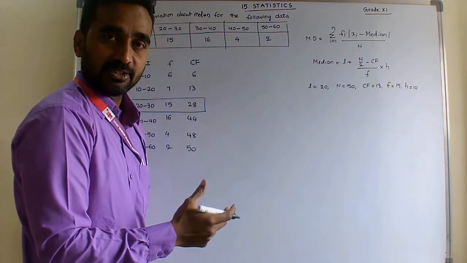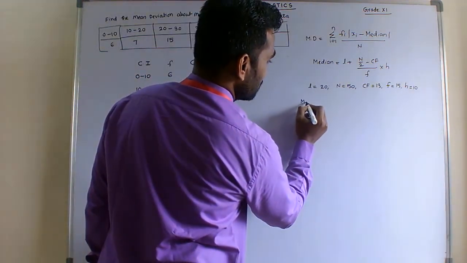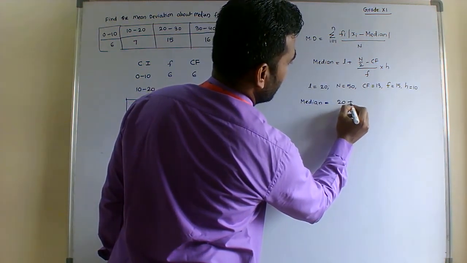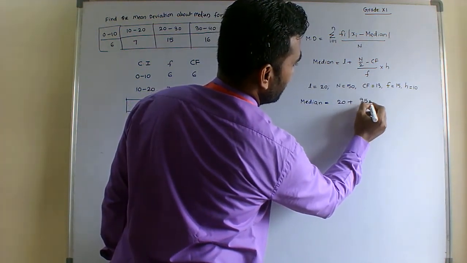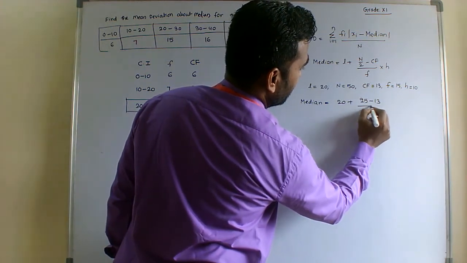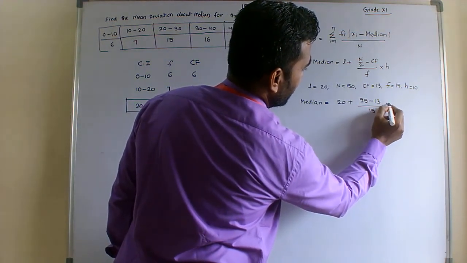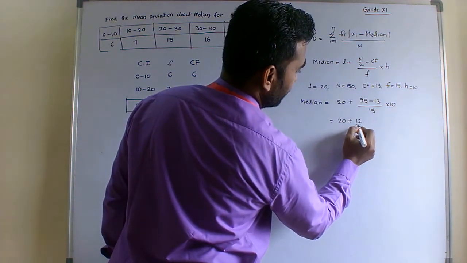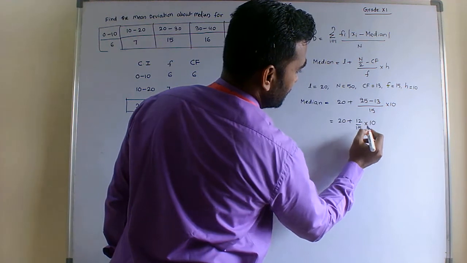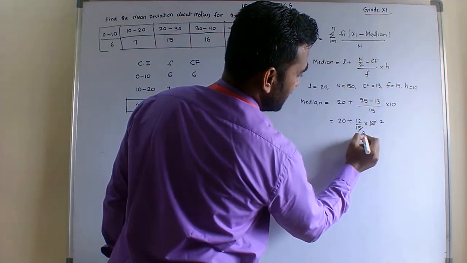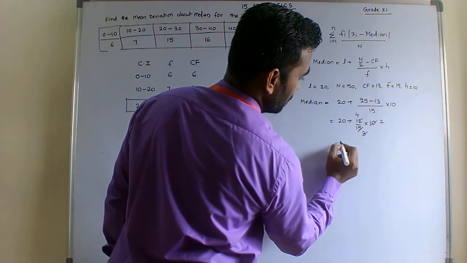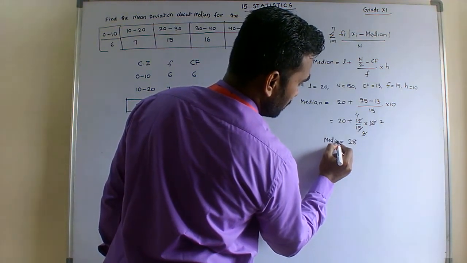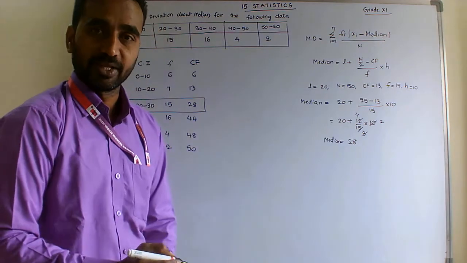With the help of these values, the median is equal to 20 plus (n by 2, which is 25, minus 13) by 15 into 10. So 20 plus 12 by 15 into 10. 5 threes are 15, 3 fours are 12, so 20 plus 8, that is 28. Their median is 28.